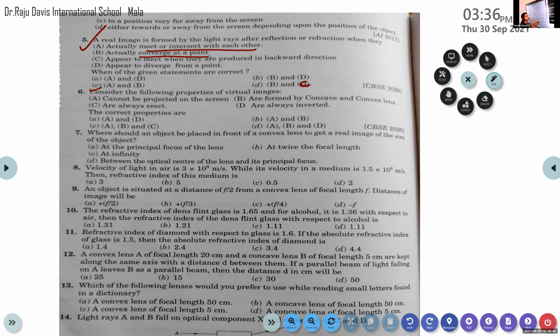That is the difference between a real image and a virtual image. So a real image is obtained if and only if the light rays meet or intersect with each other, or converge at a particular point.